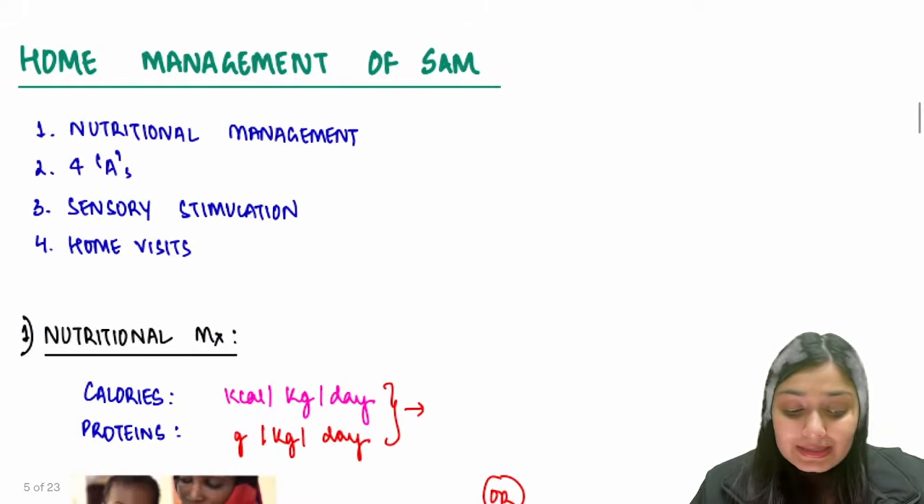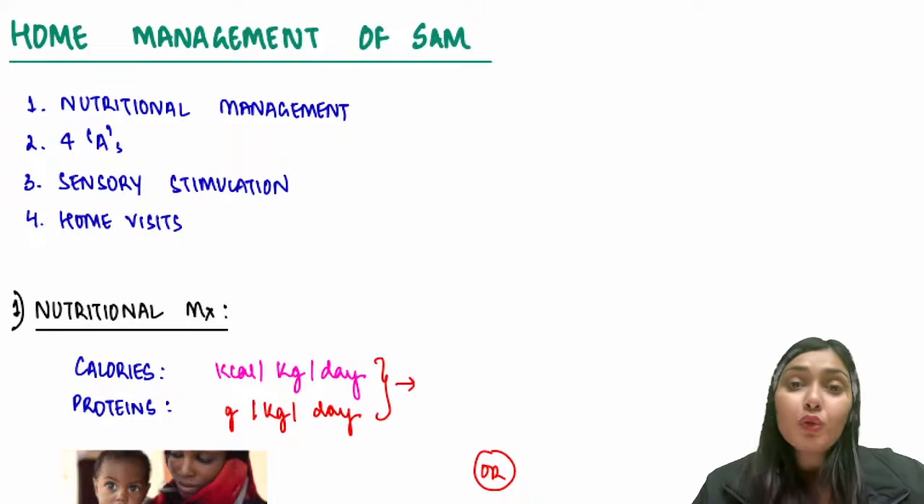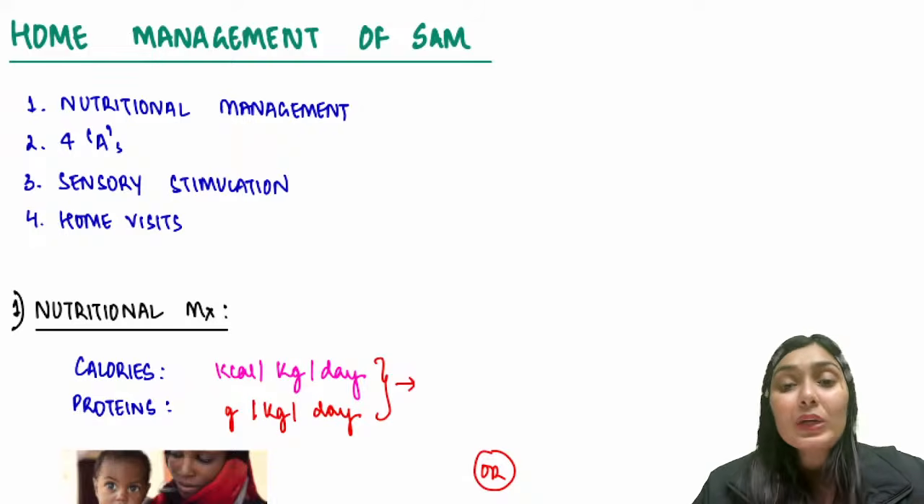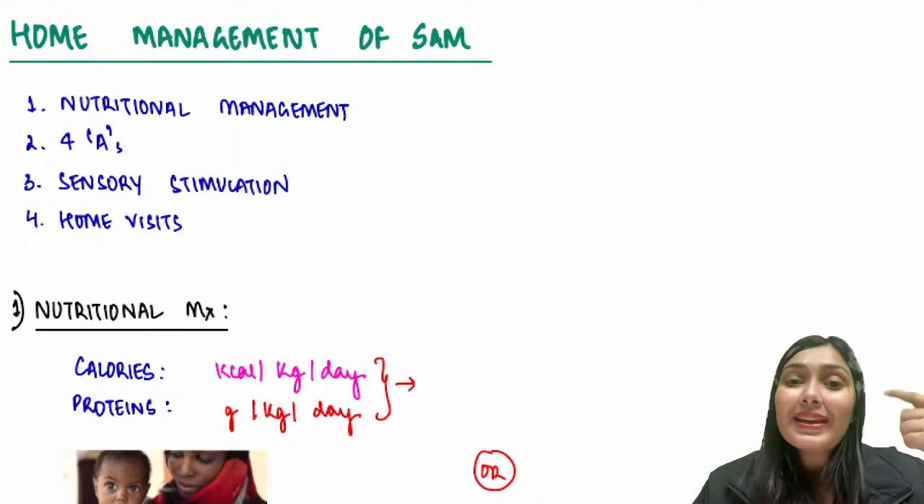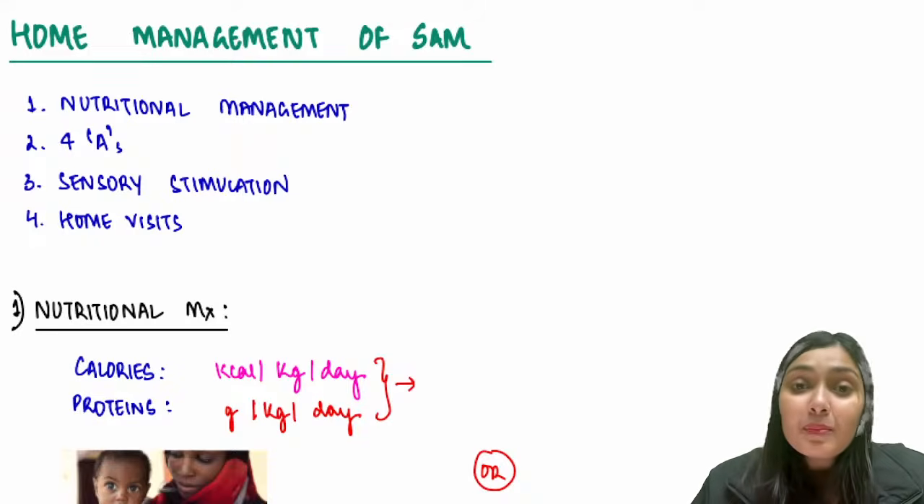Right, so firstly, let's start with home management of SAM. This is a child who has uncomplicated SAM. So what are the major points here of the management? Four points. Firstly, I know this is a malnourished child, even severely acutely malnourished child, so this child needs nutritional management. We need to focus on the nutritional assessment and nutritional plan.